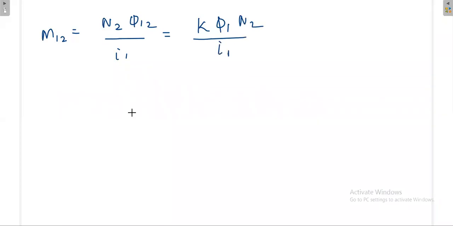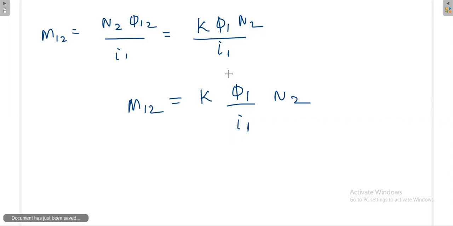Divided by I1. Okay. So again, from this, if you observe here, if you write it separately, what is the mutual inductance value M12? How much current are you applying? How much flux are you producing?